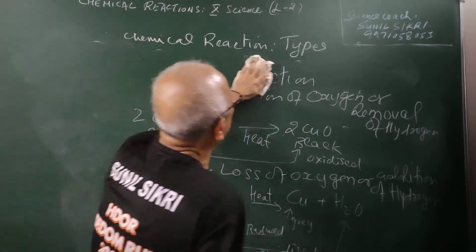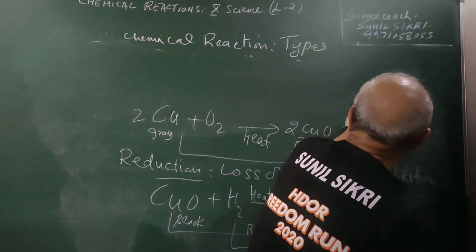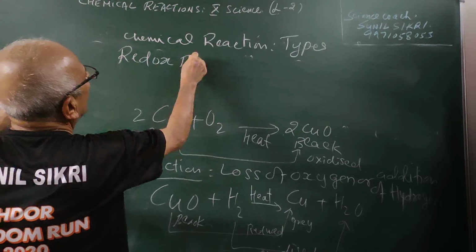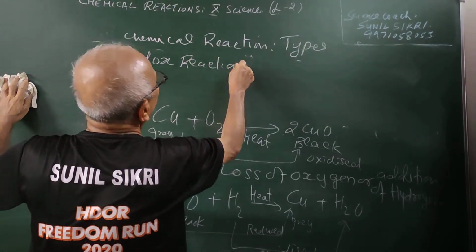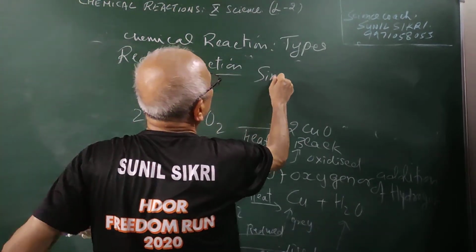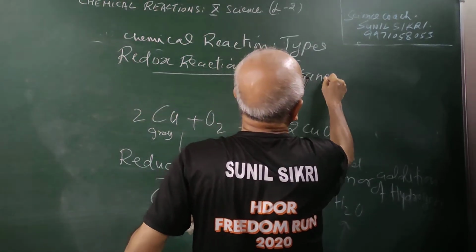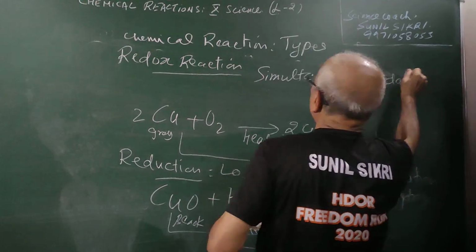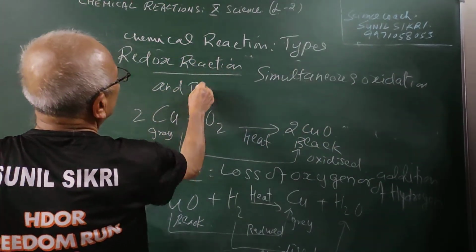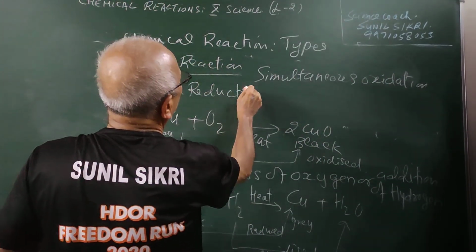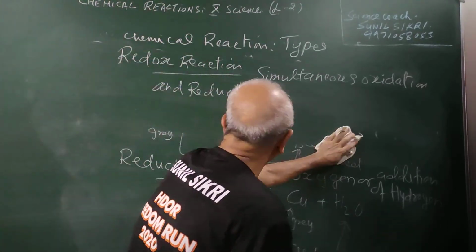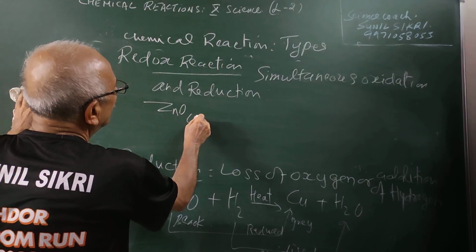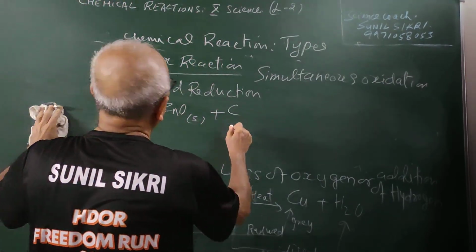Such reactions are known as redox reactions. What we call them as? Redox reactions. There is a simultaneous oxidation and reduction which takes place. So you can take, if I have ZnO, this is solid, I react with carbon, students.